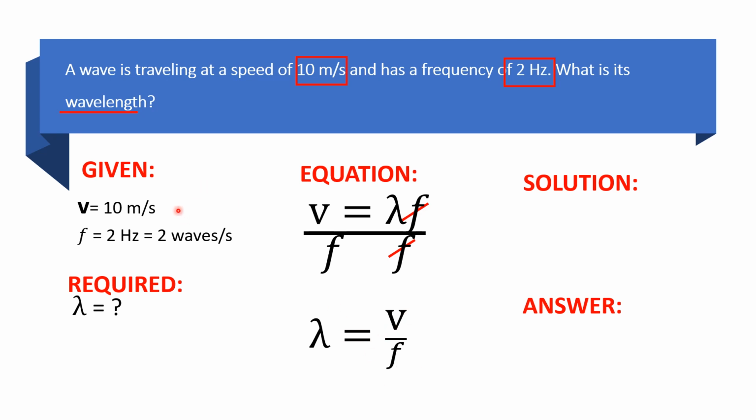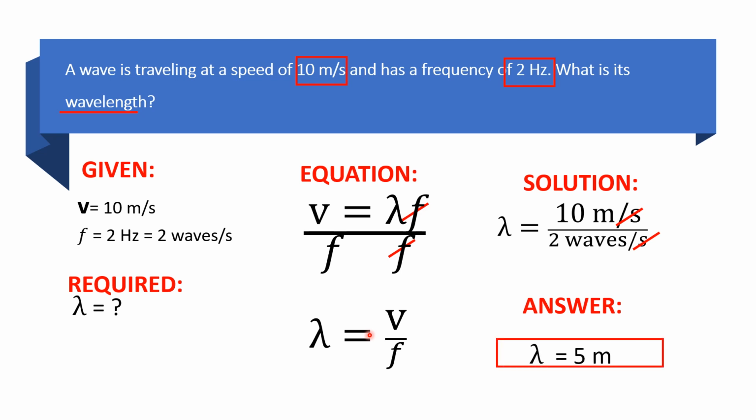So, substitute na natin ito dito. This will be lambda, wavelength, is equal to 10 meters per second, that is the value of v, over the frequency, 2 waves per second. So, for the answer, cancel natin yung seconds. The answer would be 5 meters wavelength. Since that is wavelength, length yon, pwede na nating i-disregard yung waves. Nilagay lang naman natin siya to show the cancellation of the seconds here. So, here's the final answer.